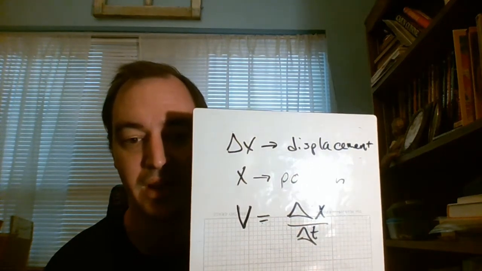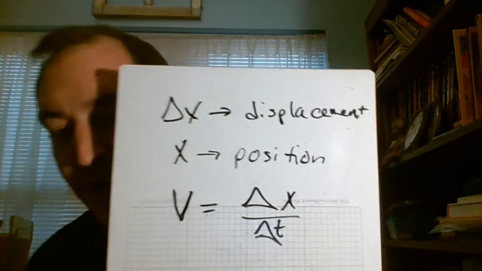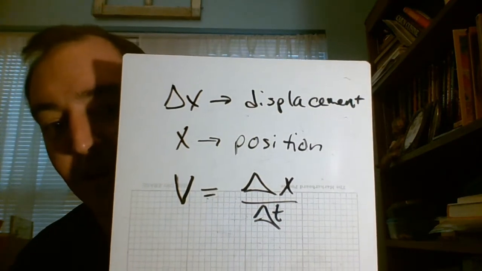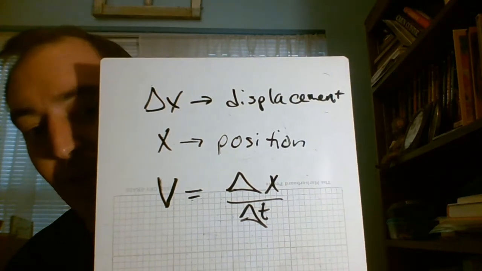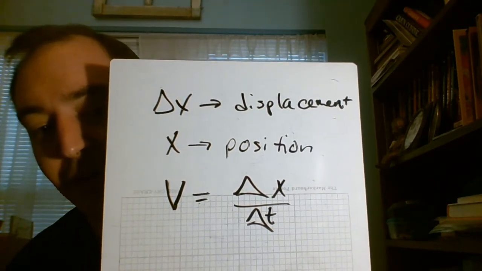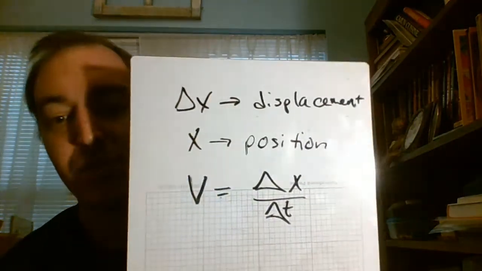That's average velocity. My average velocity is a change in position over time. Now again, does that mean I can't use y there? No, I'm going to go up and down, so I could definitely use y. It all depends on the context. So that is our first formula, and it can be used for a lot of different things.